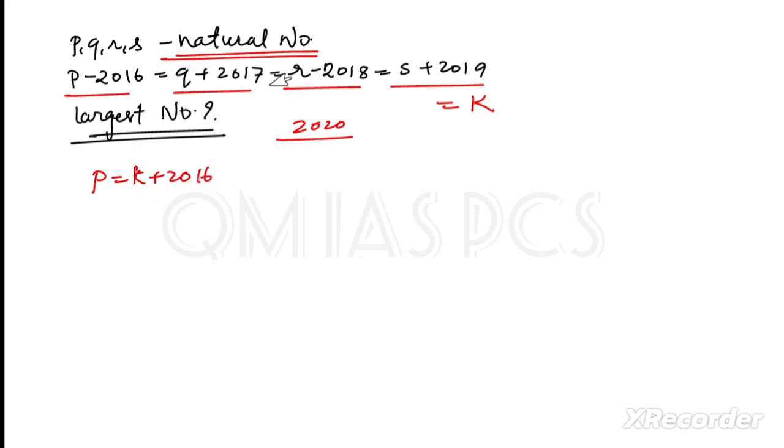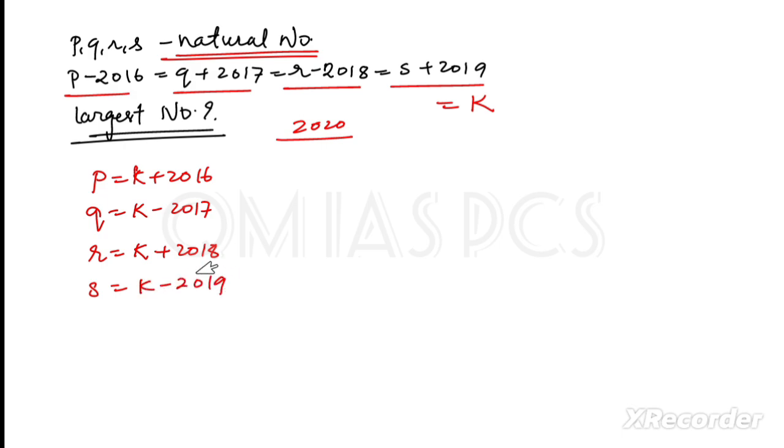Can we write Q is equal to k minus 2017? We are taking 2017 to the right side, so it will be minus. I think you understand that basic thing. If you are not understanding, I will tell you what we are doing here. For R it will be k plus 2018 and for S it will be k minus 2019.